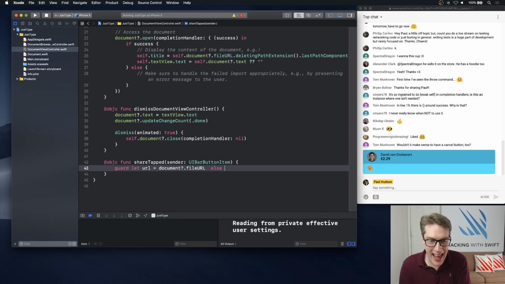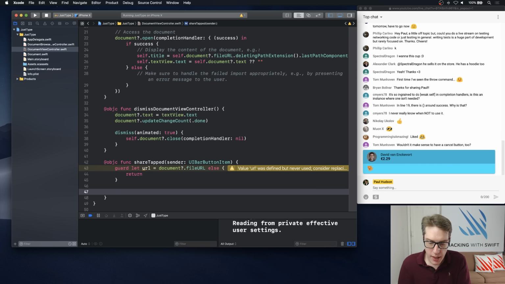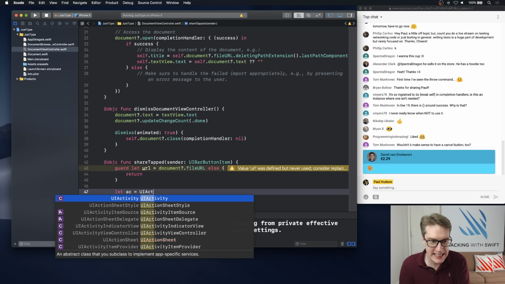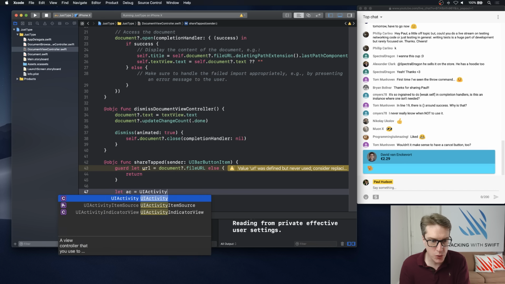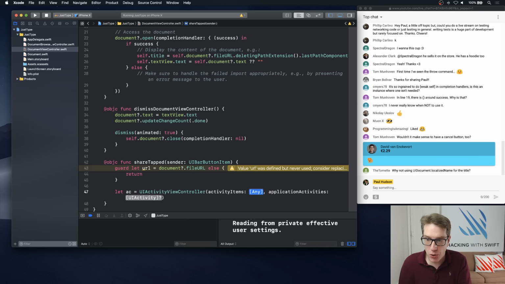File URL. Else, if that fails, return. We couldn't get our document's file URL for some bizarre reason. There was no document. Just bail out, right? If that succeeds, we'll say let AC equals a UI activity view controller with the items being that URL.